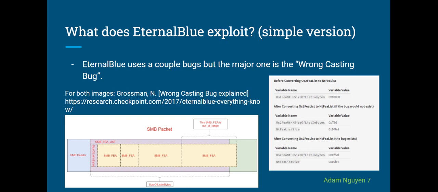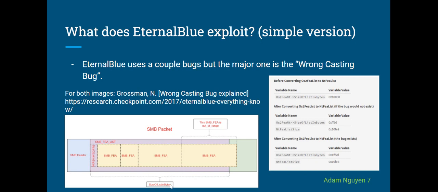So every file that you send has extended file attributes. And there's a bug in the process of converting extended file attributes from one format to another that can cause buffer overflow. So this right here is an SMB packet, which is used to send files in the SMB protocol. The only thing on this image you really need to know is the size of list in bytes right here.